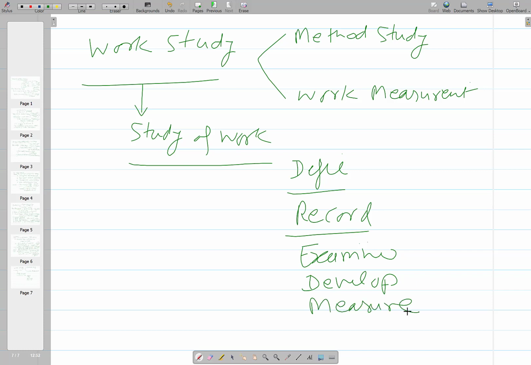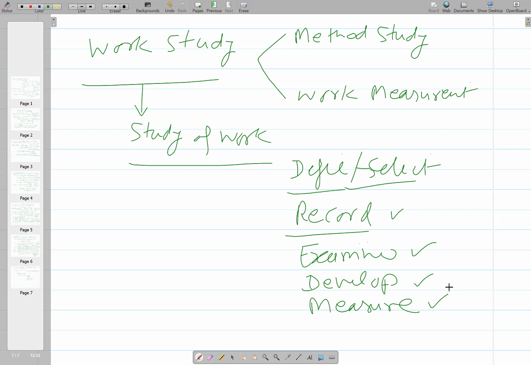So it is a measure. Okay, so define, or select, the job to be studied. There are different parameters which are kept in mind while selecting the job for a study. So the steps are select, record, examine, develop, and measure, meaning quantify the time it will take to complete the job.